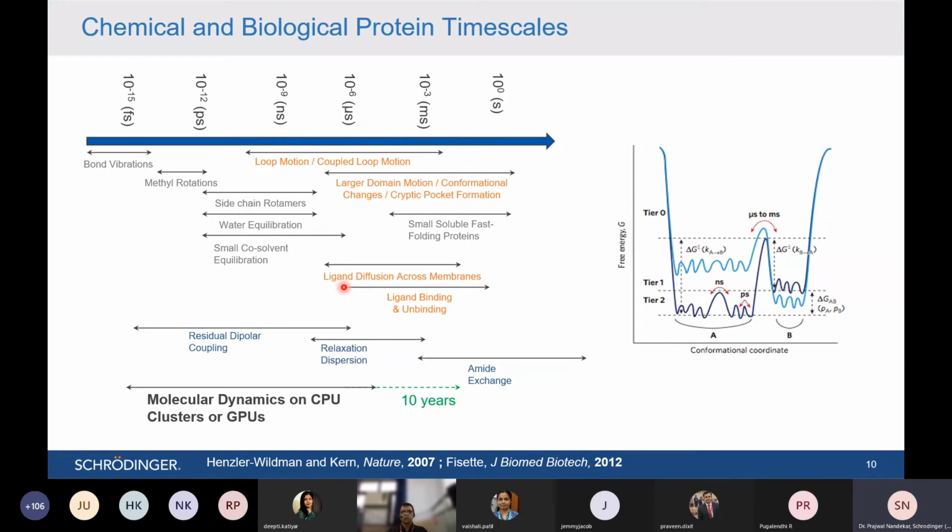It takes time for that particular biological phenomenon to happen. So based on the phenomenon, one needs to decide how long an MD simulation to run. There are even studies in which people perform seconds of MD simulation to see large domain motions or large conformational changes happening inside the protein. This has all been developed with the help of high performance computers.